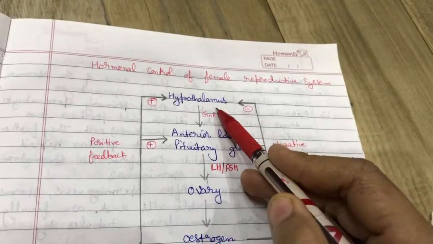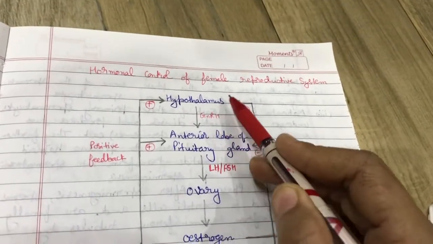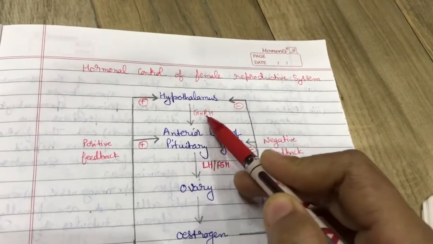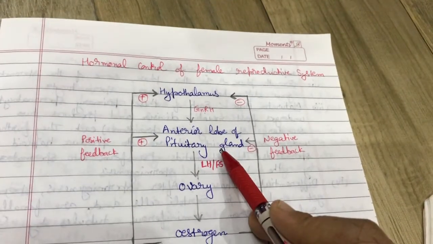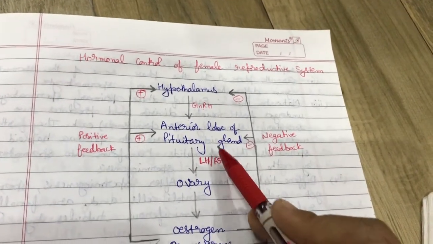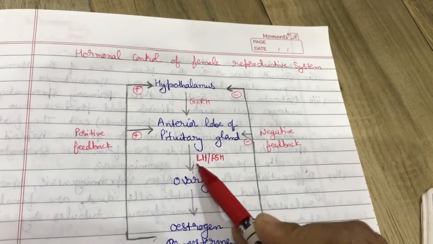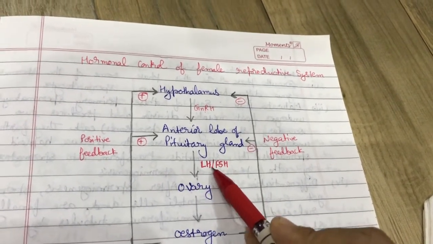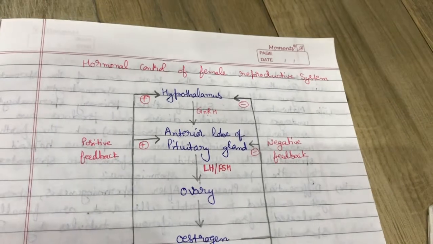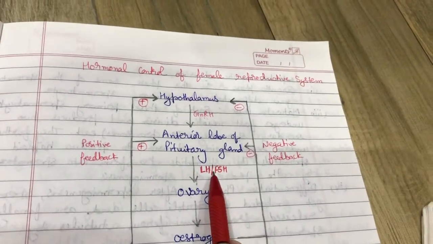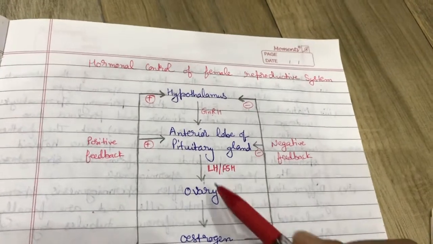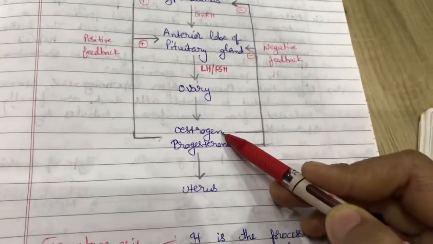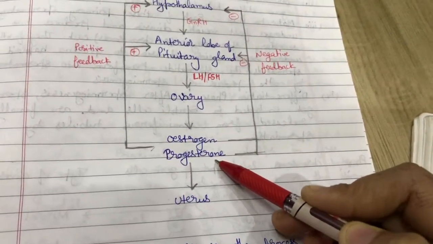Next, second topic is hormonal control of female reproductive system. It will also start from hypothalamus. Hypothalamus releases the same hormone, gonadotropin releasing hormone, to stimulate the anterior lobe of pituitary gland. Further, pituitary gland secretes the same hormones. Up to this, both male and female hormones are the same: gonadotropin, LH and FSH. These further stimulate the ovary to produce two types of hormones.